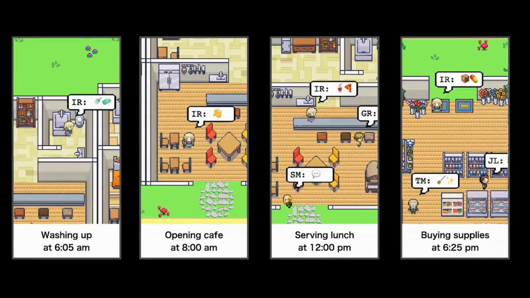In broad strokes, she wakes up early and completes her morning routine around 6 a.m. and prepares to open her cafe by 8. She notices and interacts with her customers throughout the day, perhaps even inviting them to the party that she's organizing. And around 6 p.m., her working day comes to an end as she heads to a local store to buy supplies. And in close-up, we can see that these broad-stroke behaviors are composed of smaller sequences of action that can impact and alter the game world environment.